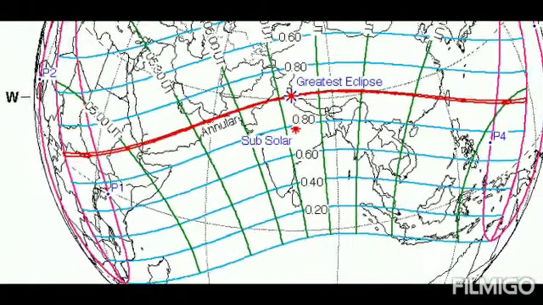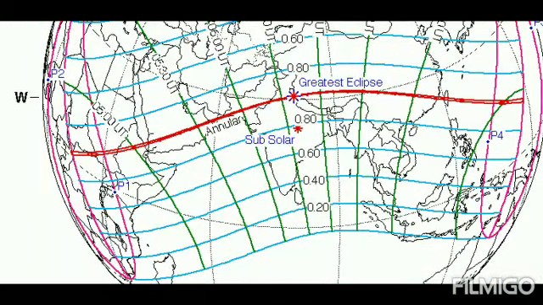This map is so very useful. We can determine the time and magnitude of the eclipse from any location of the earth given by this map.